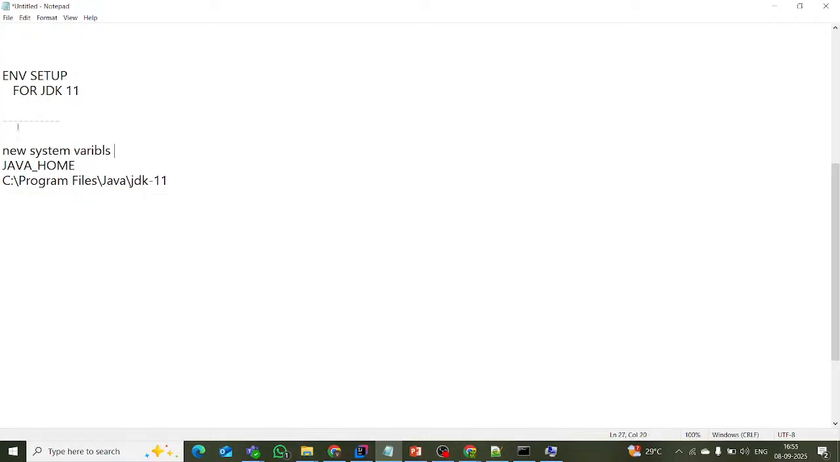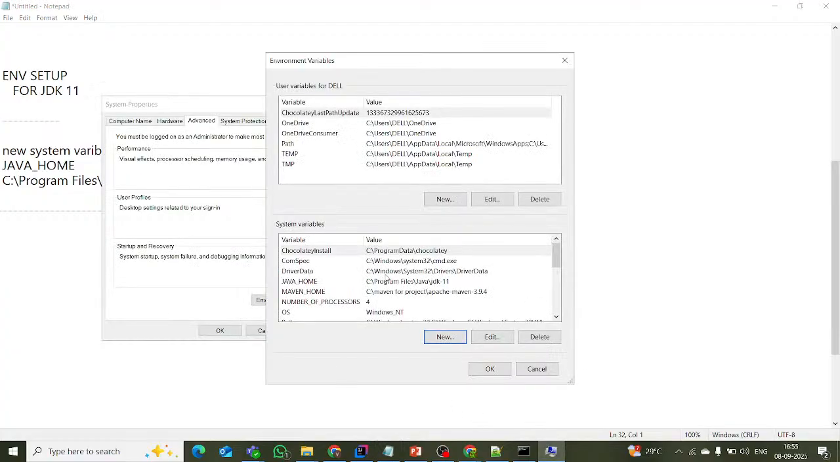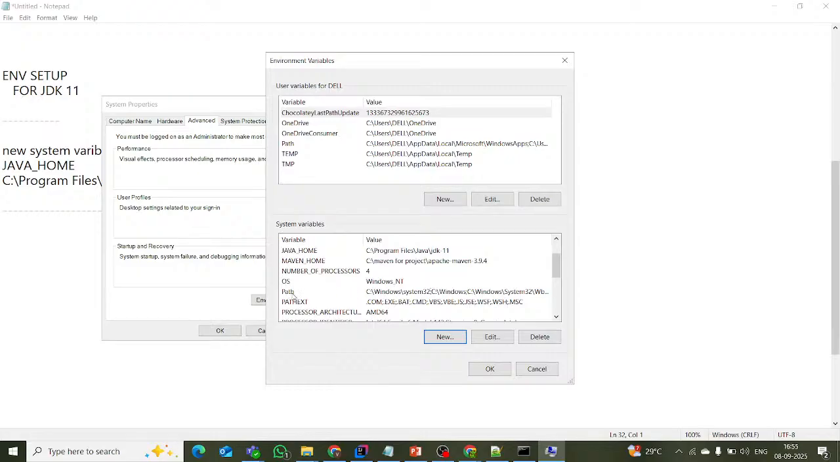For new system variables, this is the path. This is the process. And one more thing. After this is set, go to the path, search for the path. See now, here under OS the path is there. Just click it.